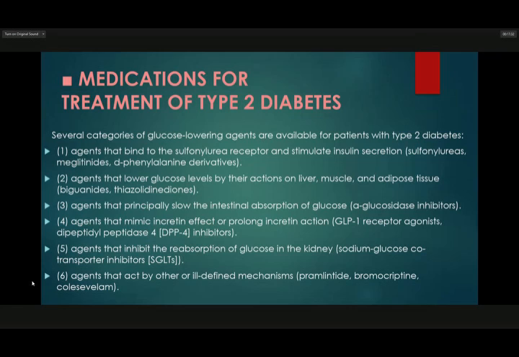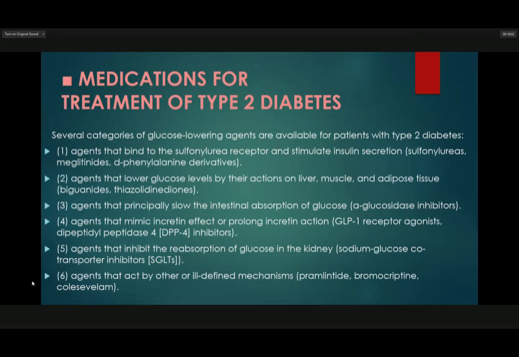Number two is agents that lower glucose levels by their action on liver, muscle, and adipose tissue. So those medicines are biguanides and thiazolidinediones.